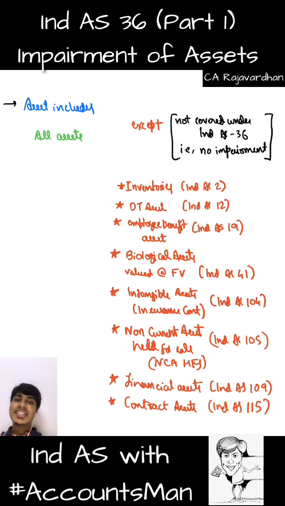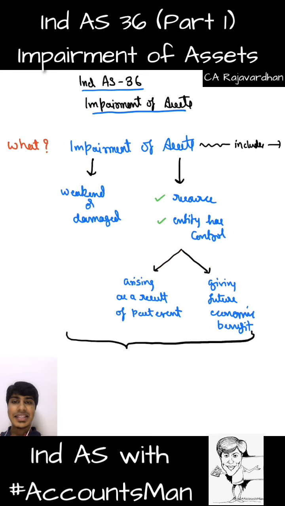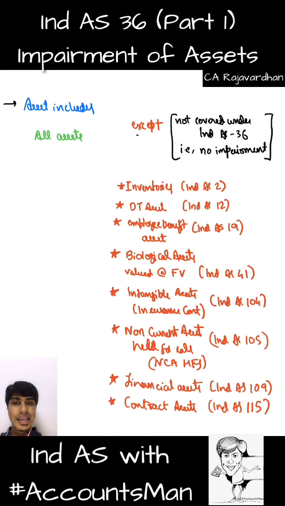Ind AS 36 generally covers our property, plant and equipment, investment property and intangible assets. That's what we mean when we use the word asset in this definition. Impairment means weakened or damaged, and an asset is a resource the entity has control over, arising because of a past event, which gives future economic benefit to the organization. The term asset here includes all assets except these, and they are not covered because...